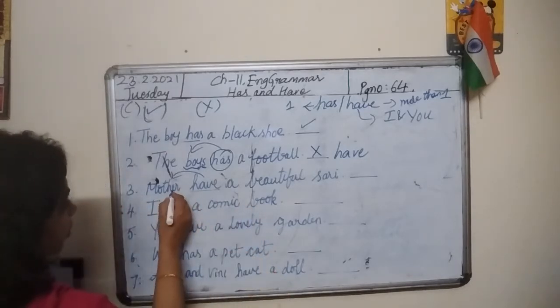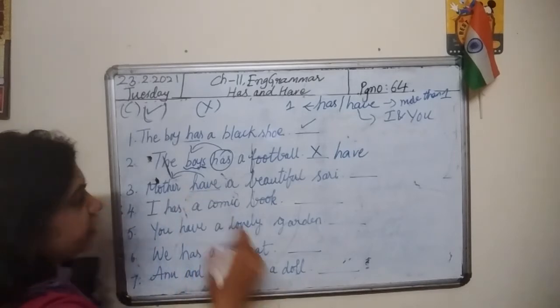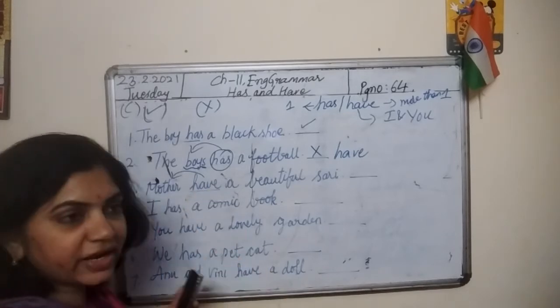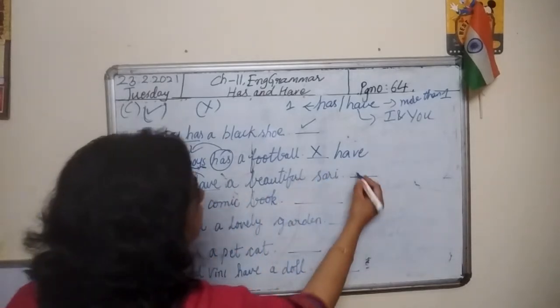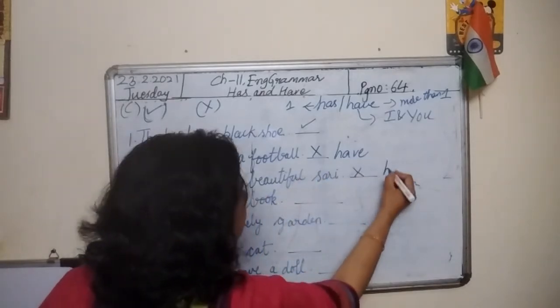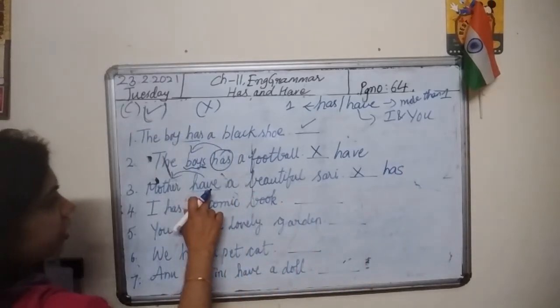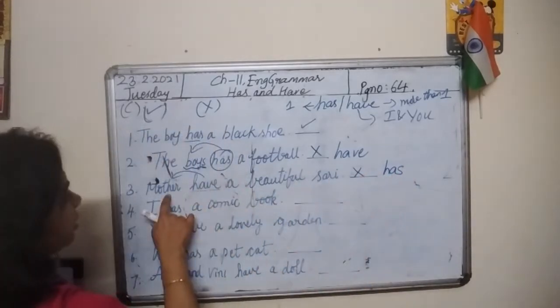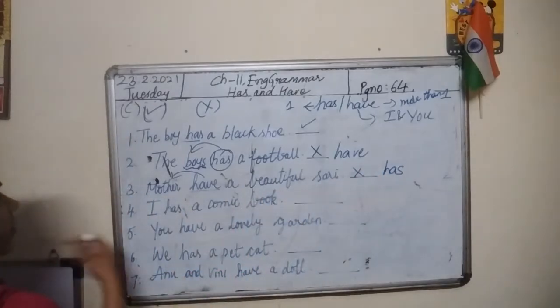When we speak about only one, then why should we write have here? We shouldn't write have. When we speak about one person, we should write has. So mother has a beautiful sari. So this is also a wrong sentence. The answer is has. Have is wrong. Has is correct. Mother has a beautiful sari.